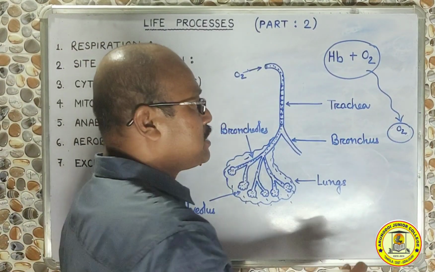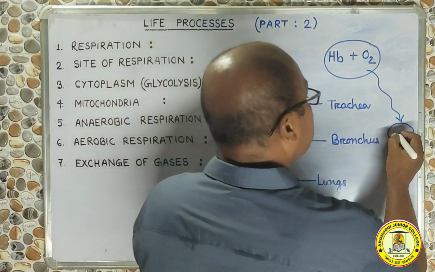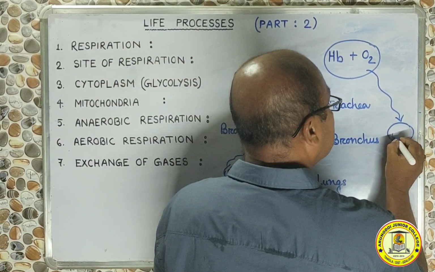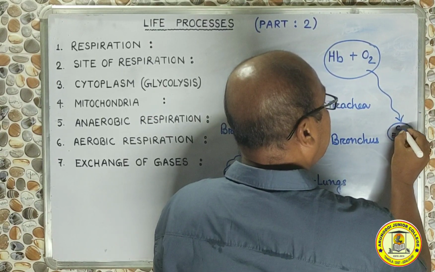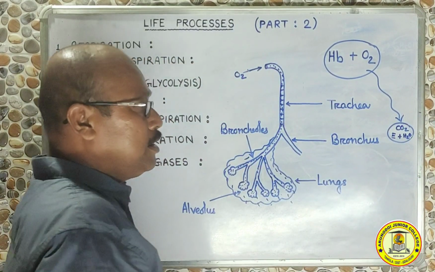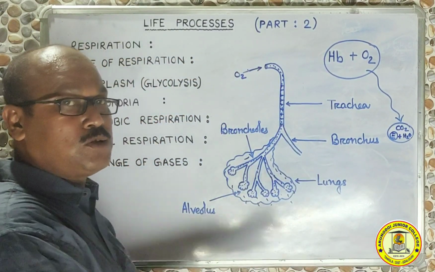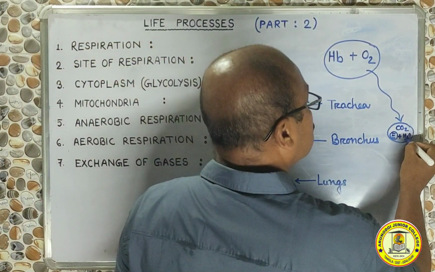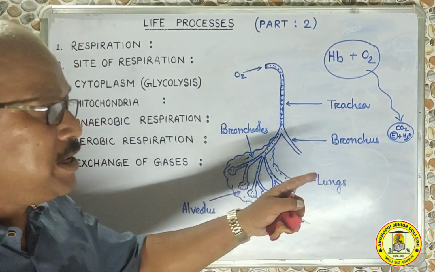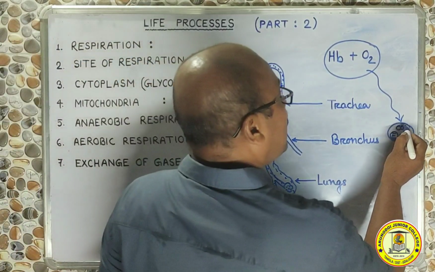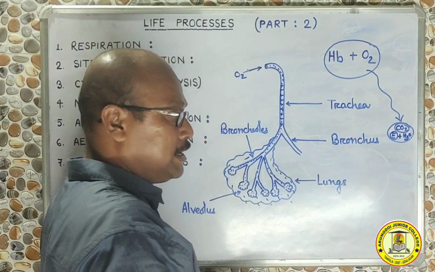At the end of the Krebs cycle, inside the cell, oxygen will be totally used up, and in its place, what is produced? Energy is produced, some amount of water is produced, and carbon dioxide is produced. As I have already mentioned, this energy is a necessary part of the cell, so it will remain there. Water is also mostly essential for the cell, so most of the water will remain inside the cell. However, carbon dioxide is an unnecessary product, so the cell needs to remove it immediately.